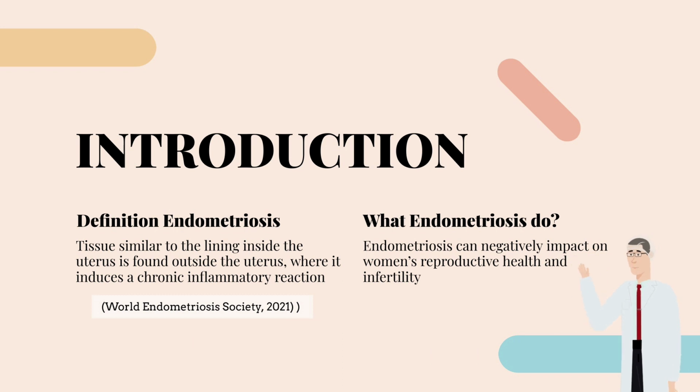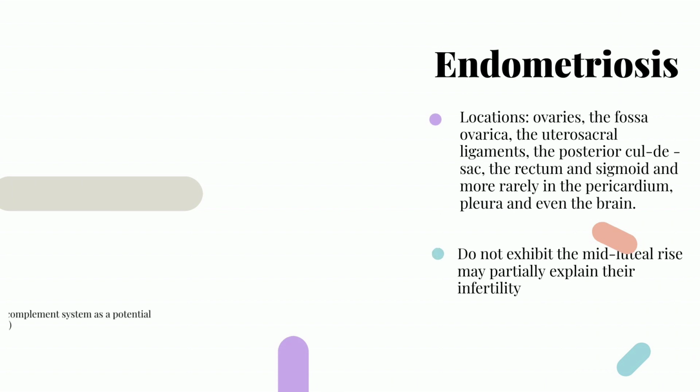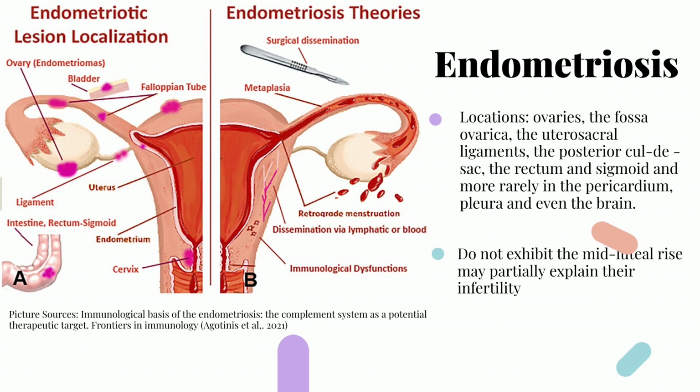Endometriosis is defined by the World Endometriosis Society in 2021 as a condition in which tissue similar to the lining inside the uterus, called the endometrium, is found outside the uterus, where it induces a chronic inflammatory reaction that may result in scar tissue. Endometriosis can negatively impact women's reproductive health and infertility. The most common locations for the ectopic endometrial implant are the ovaries, the fossa ovarica, the uterosacral ligament, and the posterior cul-de-sac, which is between the uterus and the rectum and sigmoid.